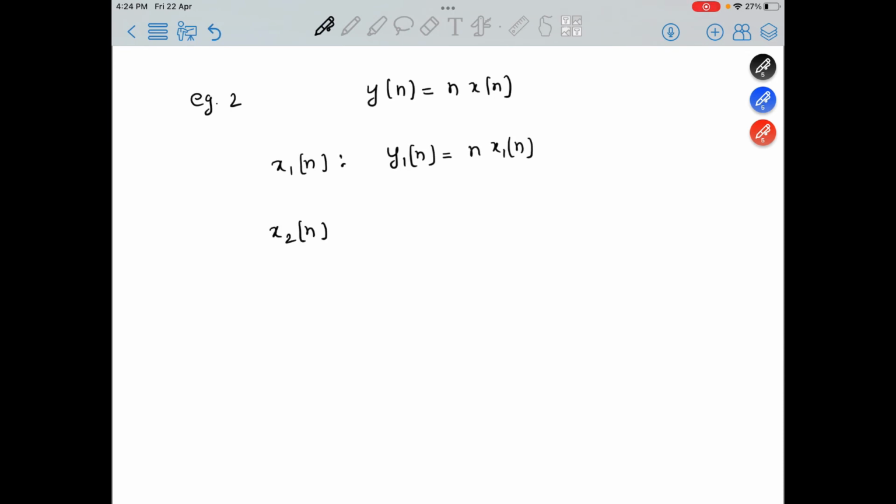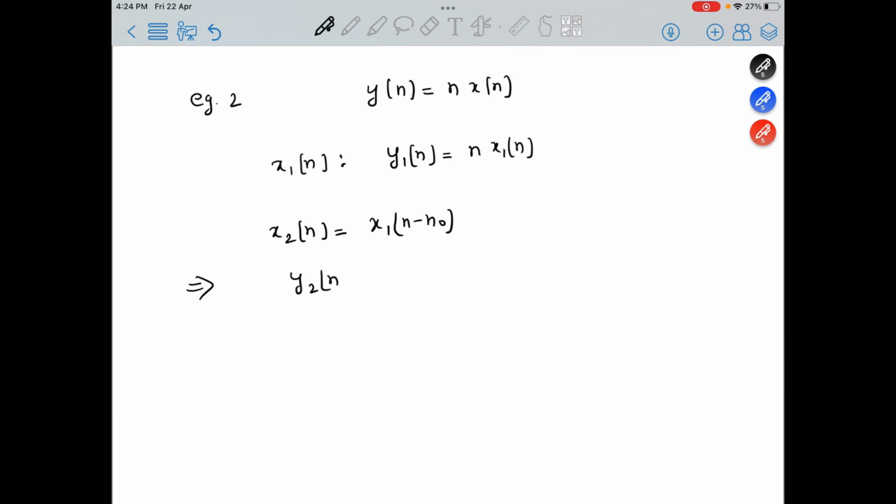Now we can have a different example. Example 2: a system described by y[n] = n x[n]. Again we do the same procedure. We take an input x1[n]; corresponding to it the output y1[n] will be n x1[n]. Now we take x2[n], which is the shifted version of x1[n], that is x1[n - n naught].